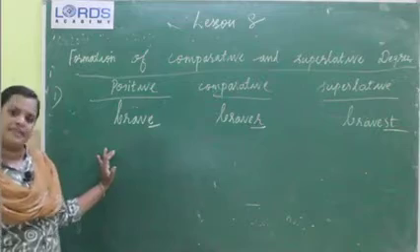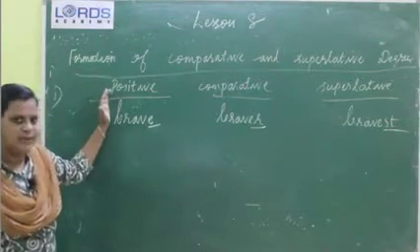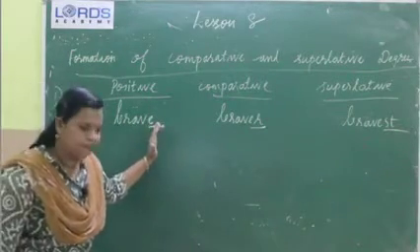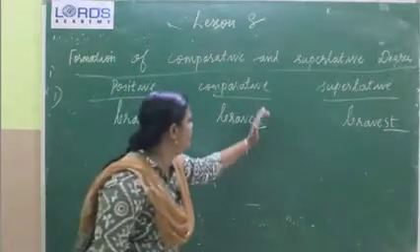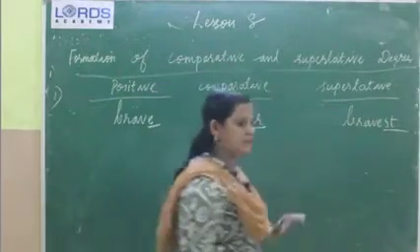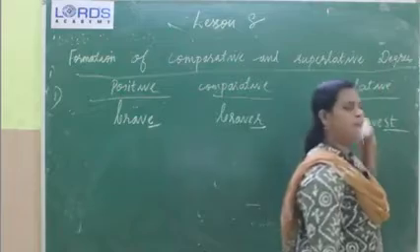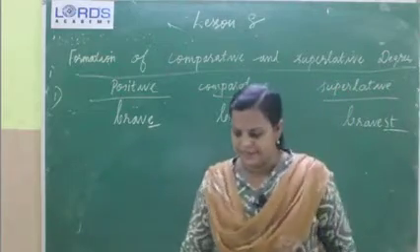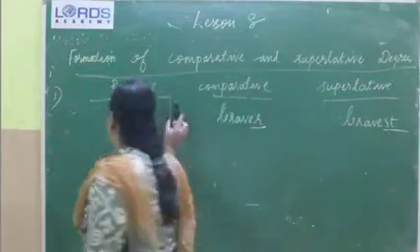Okay, which is the second rule. The second rule is that when a positive ends in y, add r with the comparative degree and st with superlative degree. Okay, children, clear? Shall we move to the third rule?